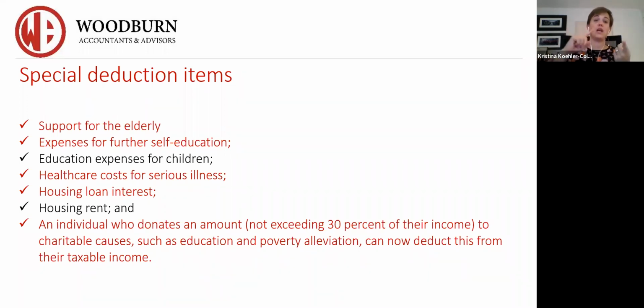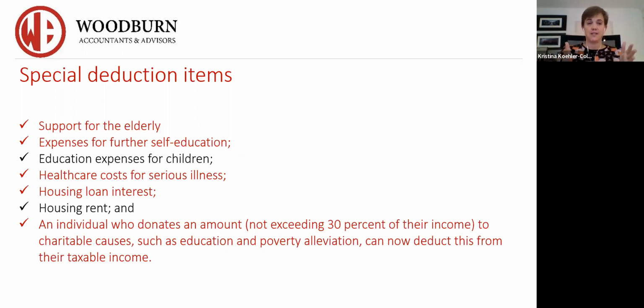One of them being education expenses for children, housing rent, and I believe it was language costs. So I want people to be aware that this still is a deduction for foreigners, but it will be eliminated according to the current regulation as of December 31st, 2023. They extended it for another 2 years due to the COVID situation.